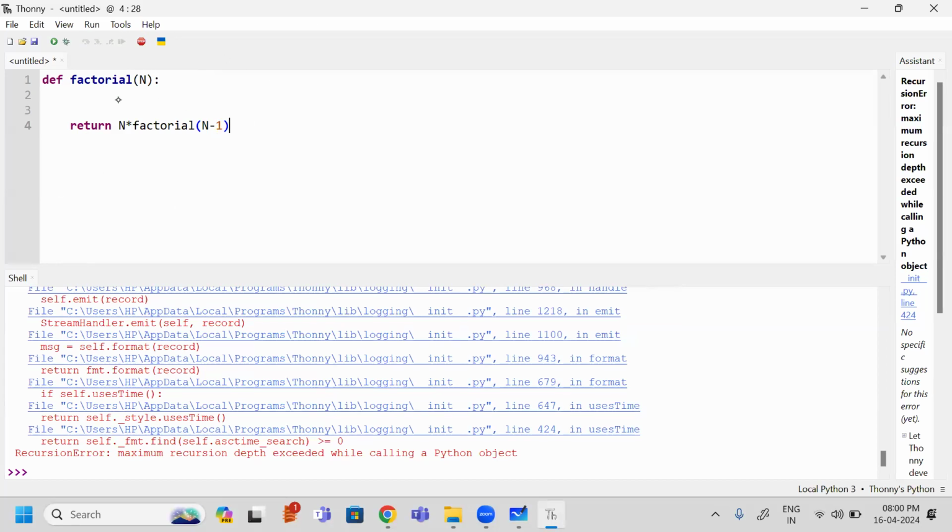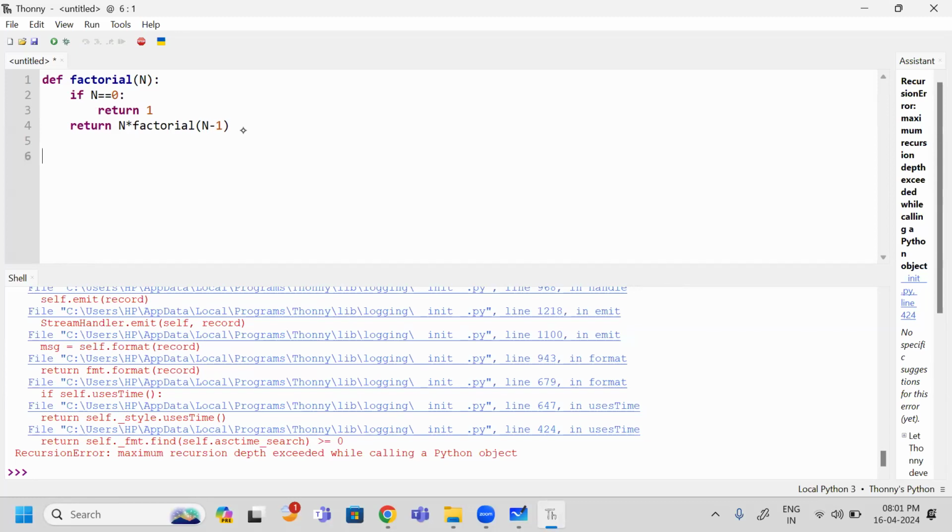What is the last point to call this one? If the value you are supplying to this n equals 0, or you can stop it at 1 also. If it is 0, what am I doing? Simply I am returning one value again. So this is the recursive function, which stops the infinite evaluation.